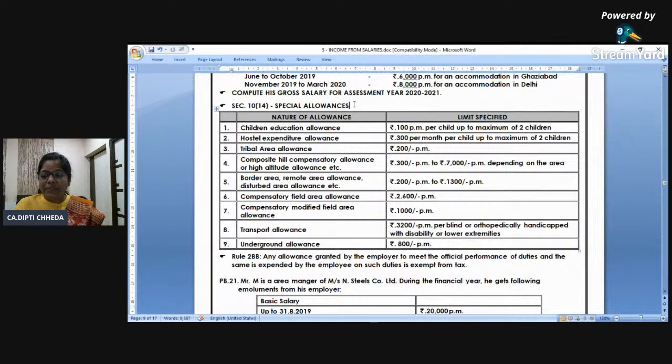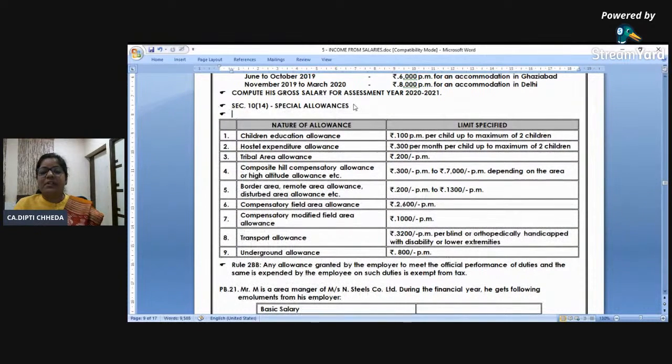Now, as I promised you, I'll be giving you the concept and the pitfalls. In exam, they are saying 500 per month children education allowance received for 2 children. Now, don't do this 500 into 2 into 12. This is already for 2 children.